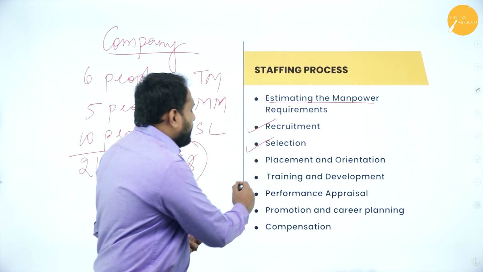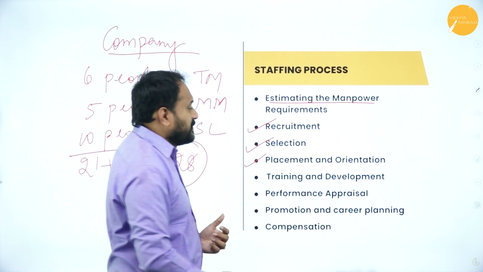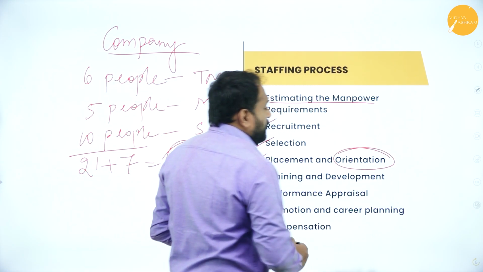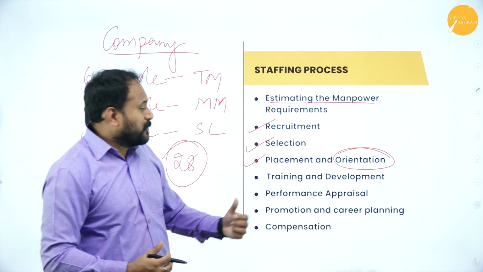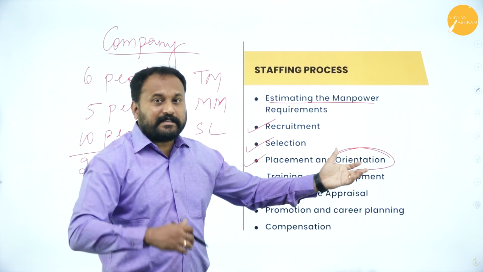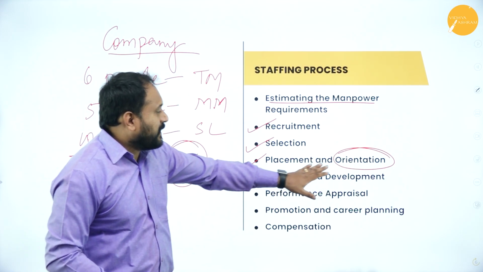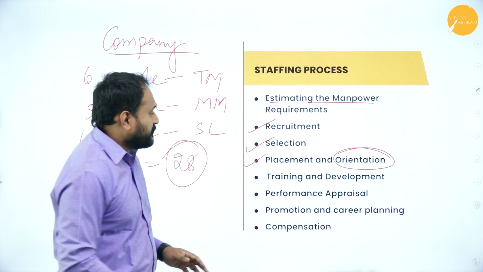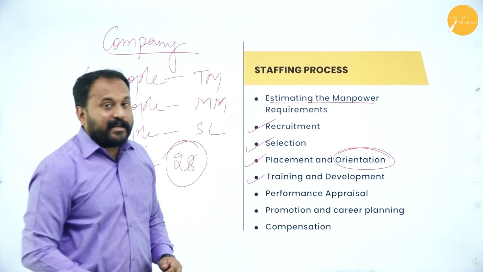orientation. I'll give them the job, and then orientation in the sense, the first, what all the code of conduct of the company is, the rules, regulation, everything. I'll explain to them what exactly they can expect from me. Everything I'll go with it. That is through orientation. Next, I'll go with training and development.